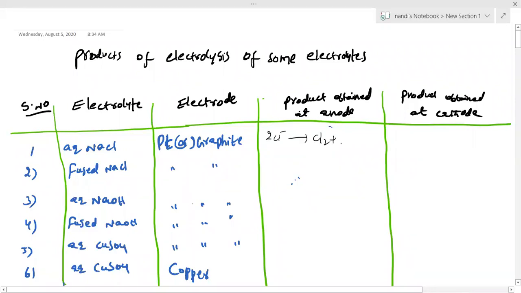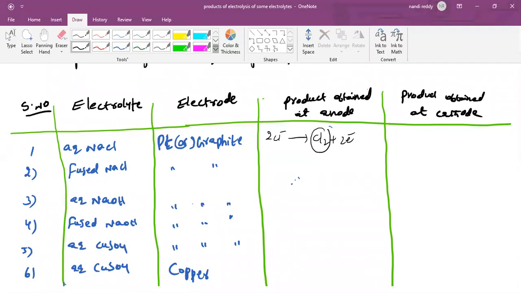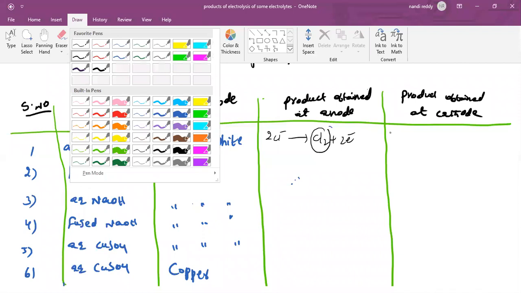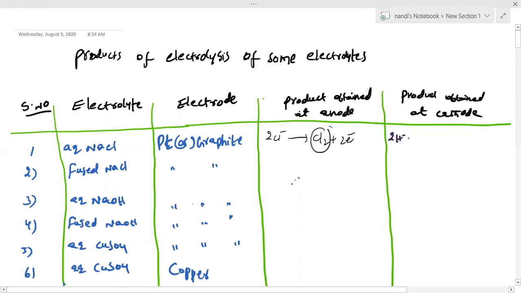Aqueous NaCl means at the anode it is Cl2. This is the anode reaction, I am getting Cl2 here, because aqueous means you will get OH- and Cl-, and Cl- is discharged first. At the cathode, H+ reaction takes place, because of H+ and Na+, according to the preferential discharge potential theory. So H2 is the product.